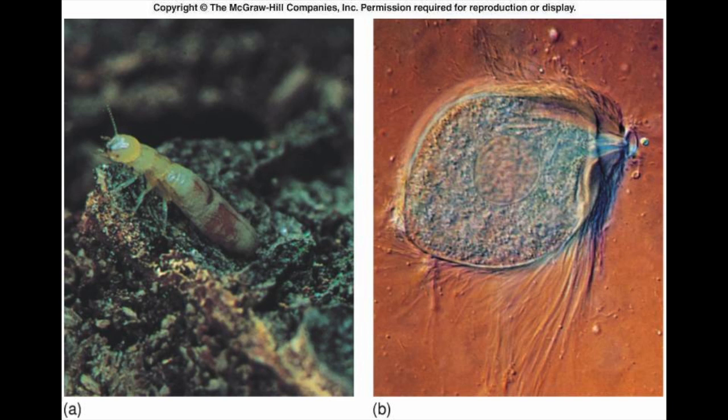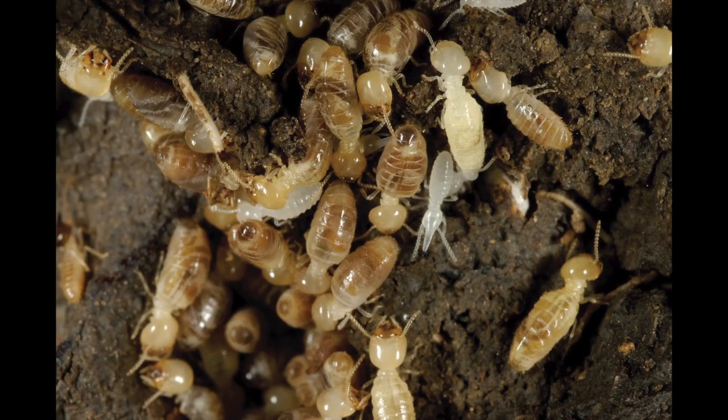In other words, this is a case of mutualism between the termite and the gut's protists. The protists get a safe home in the termite's gut and a continual supply of ingested wood. The termite is unable to digest the cellulose by itself, so it uses the protists in the gut to do so. Both partners benefit from the symbiotic association, which is a direct definition of what mutualism is.